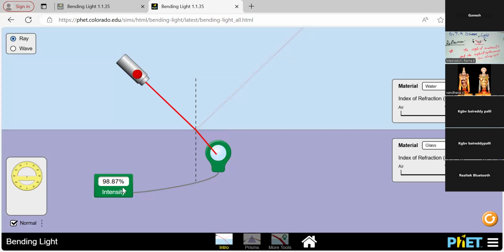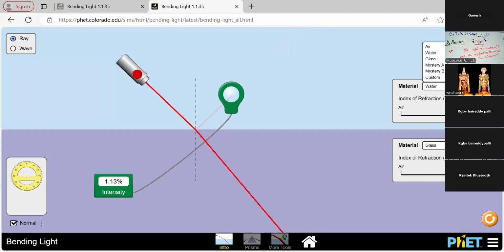So the intensity also is 98.87% in the glass, and in the water medium only 1.13%. Okay. So it is a very big difference in the intensity.